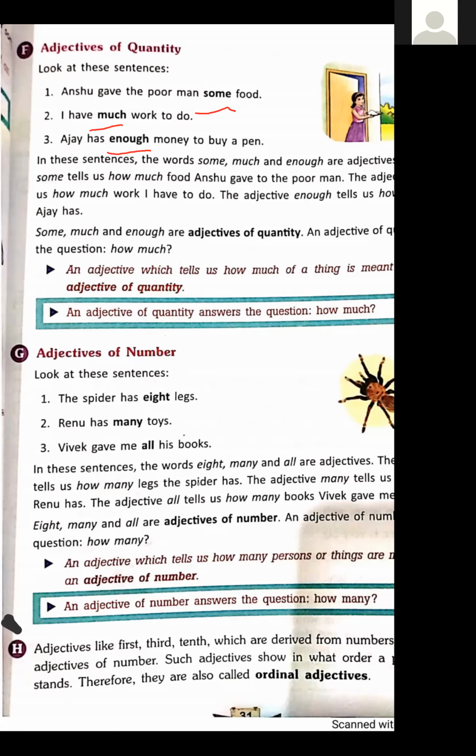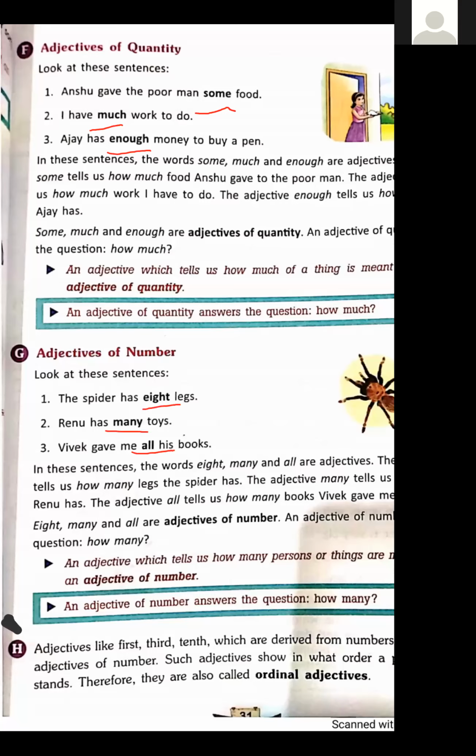Which ones? 8, many, and all. The adjective 8 tells us how many legs the spider has.